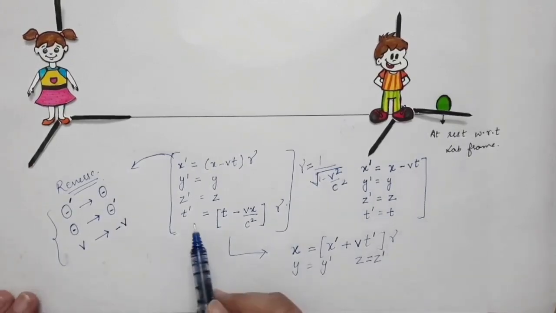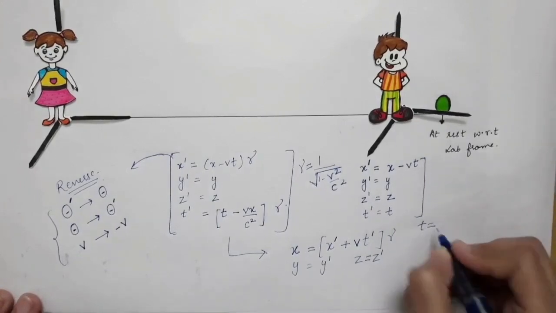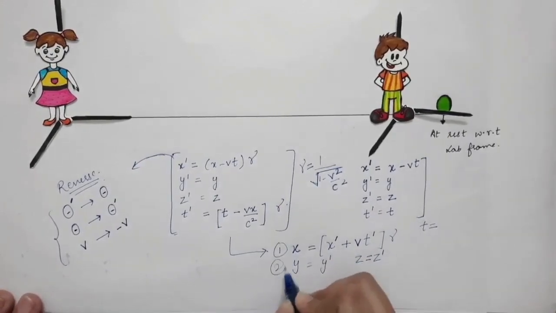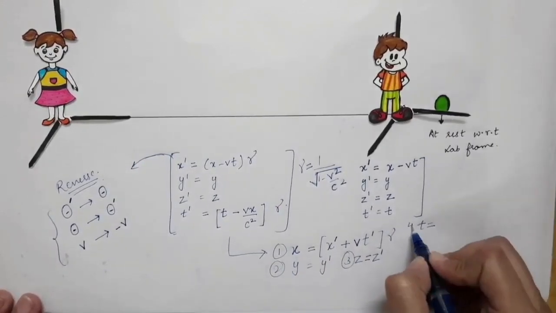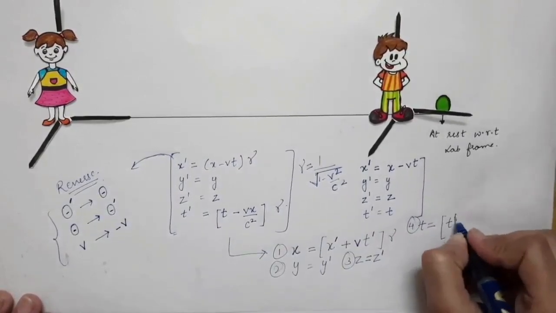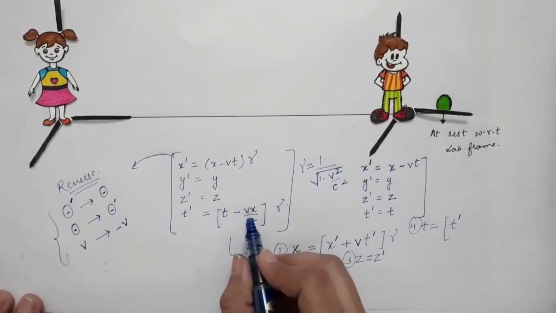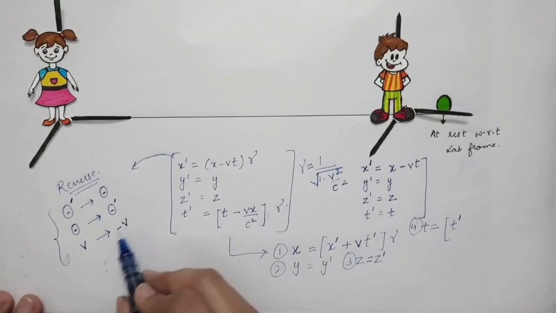And the last one is that of time. So this is the first equation, second equation, third equation, and the fourth one will be t is equal to t prime. Instead of t, I will write t prime. Then I have minus v, so I will use minus v instead of v.